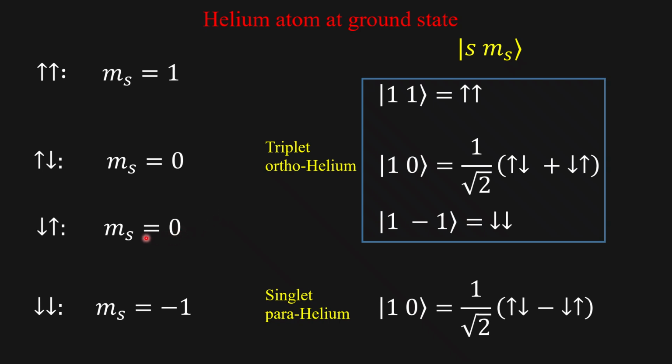Since there are two cases with ms equal to 0, we will write like this. One is the symmetric one and the other one is antisymmetric. Here, when both are up or both are down, there is no question of symmetry; it is naturally symmetric. Here also we are adding the symmetric one. Here it is antisymmetric, which is called singlet para-helium. This is triplet ortho-helium.